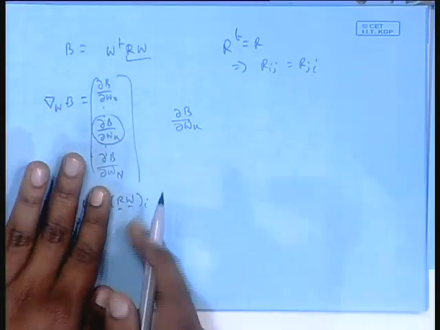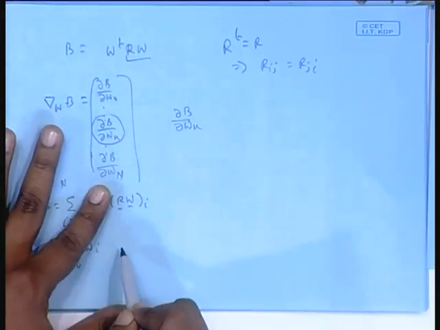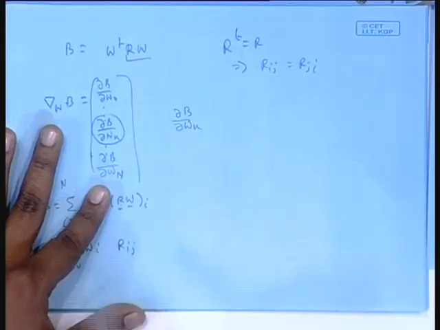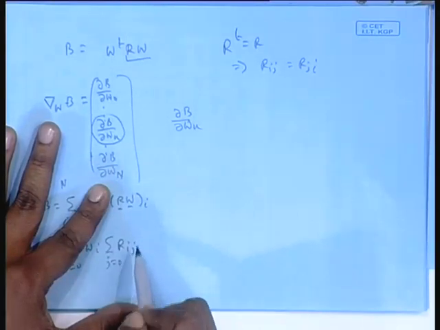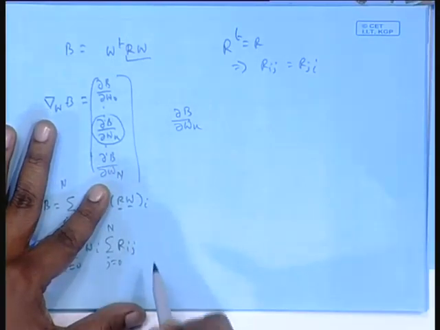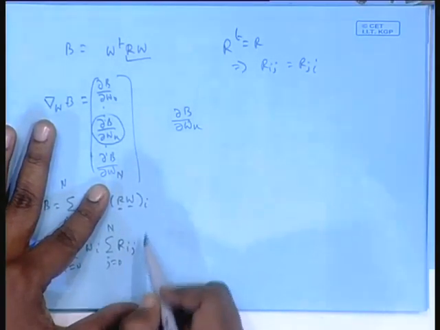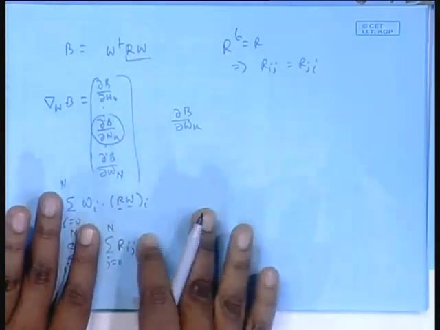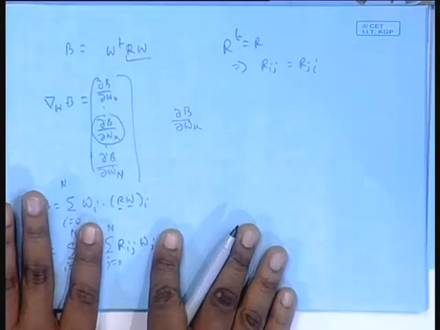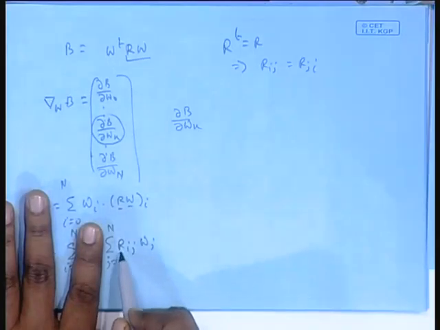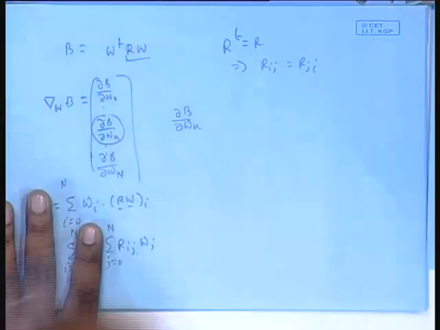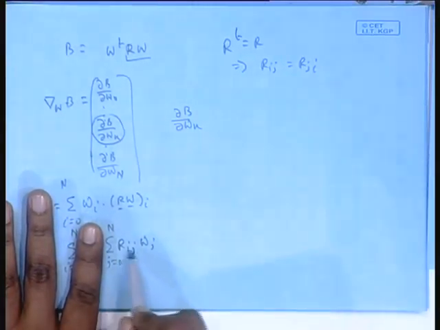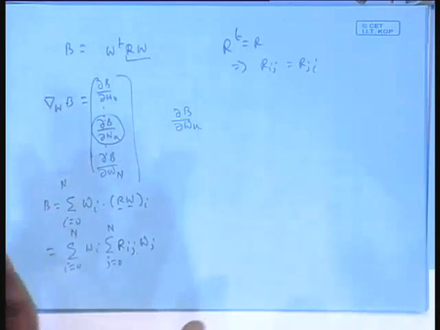Here, ith row: so, Rij, j will vary from 0 to n, and Wj. Ith row: so, Ri0 W0, Ri1 W1. You see, I am scanning that row, Ri0, Ri1, Ri2 and so on, with W0, W1. Okay, that is what I am doing.